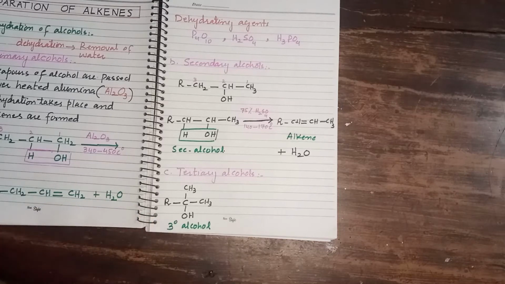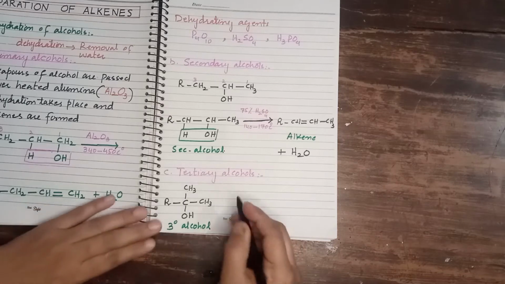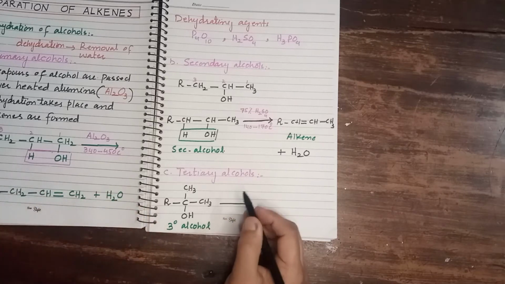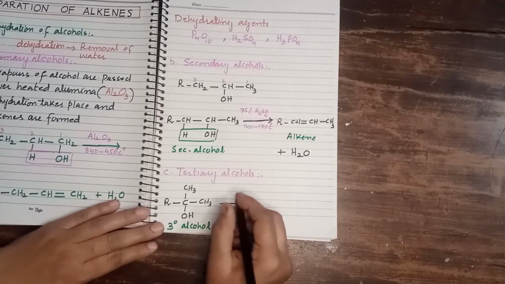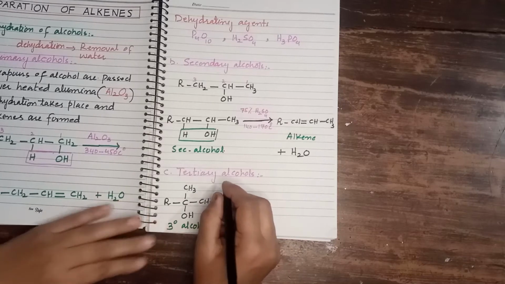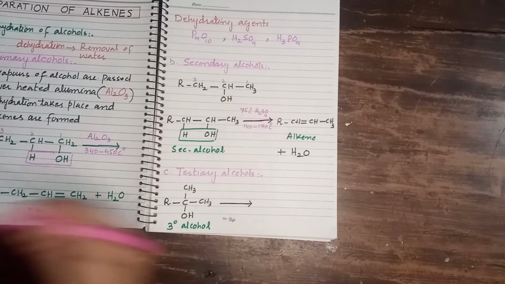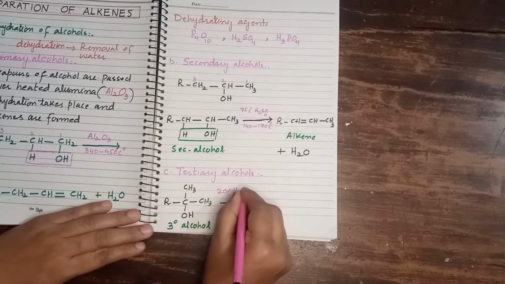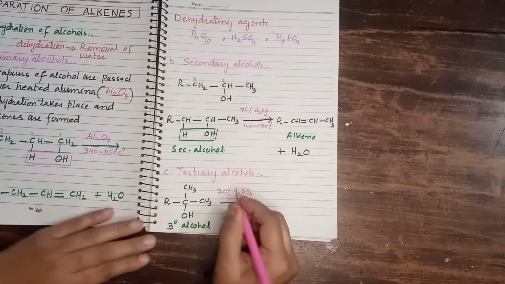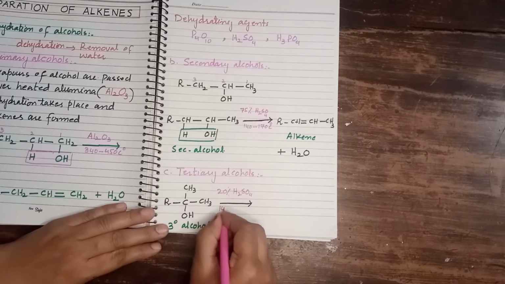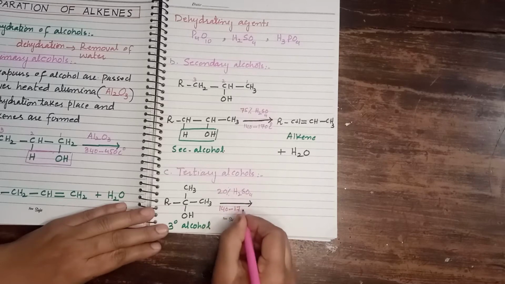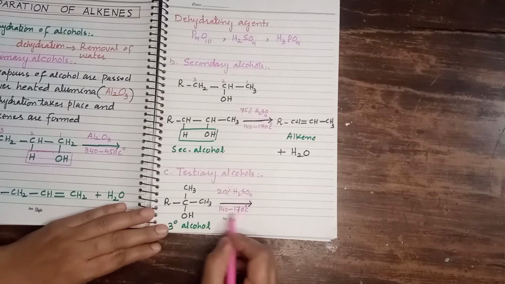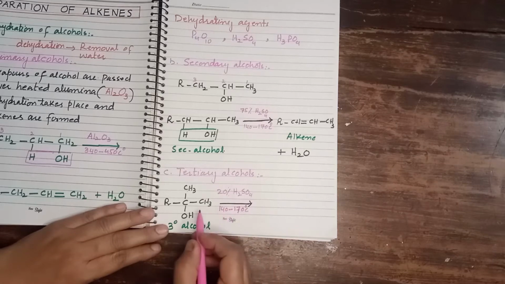Now if you want to get alkenes from tertiary alcohols, right? Conditions: we require dilute sulfuric acid, approximately 25% or 20% concentrated sulfuric acid here. So we need 20% concentrated sulfuric acid, and the range of temperature will remain the same, that is 140 degrees centigrade to 170 degrees centigrade, not below 140 and not above 170 degrees centigrade. This is the range of temperature. Right, students?